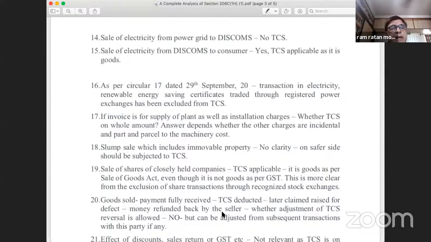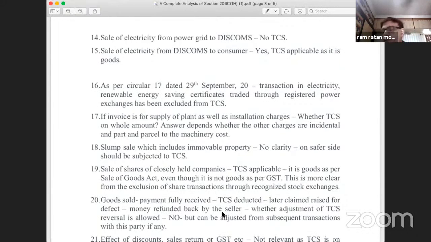Now, point number 17. If an invoice is for supply of plant and machinery, and installation charges are also added in the same bill, whether TCS will apply only on the value of the plant and machinery, or it will also apply on the installation charges. Installation charges are in the nature of services, whereas sale of plant and machinery is in the nature of sale of goods.